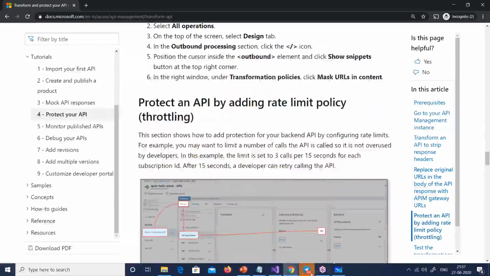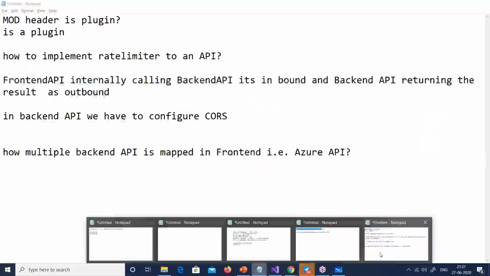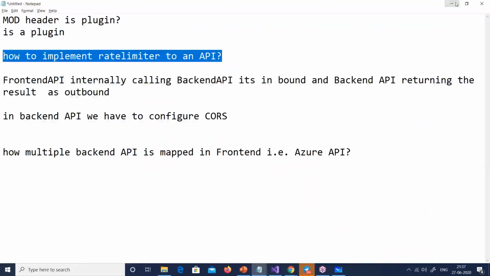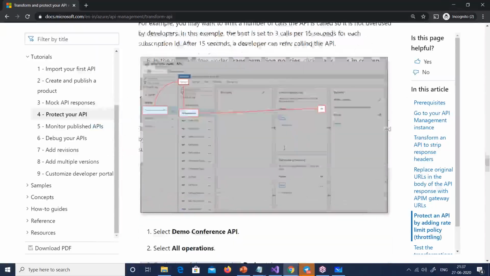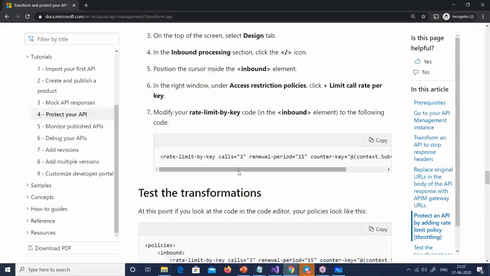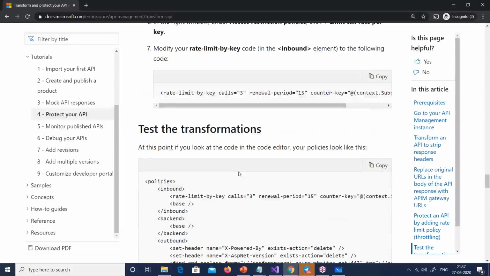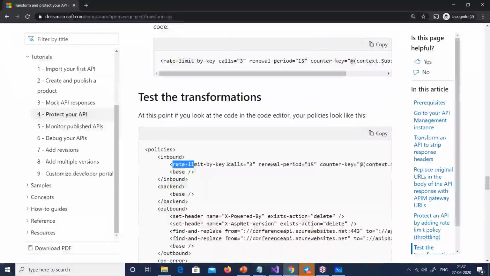Can I create some inbound rule? Yeah, there it is. Somebody asked me in the questions, can you show how to put the rate limiter? So I'll take the rate limiter example. You can see here, I can say a rate limit. Now remember, you don't have to memorize these XMLs. You can just Google it and get it from the documentation. You just need to remember that there is an inbound rule where you can do this. You can see here, a 15 second renewal period, and after 3 calls, this will go off. This we have to put in the inbound tag.